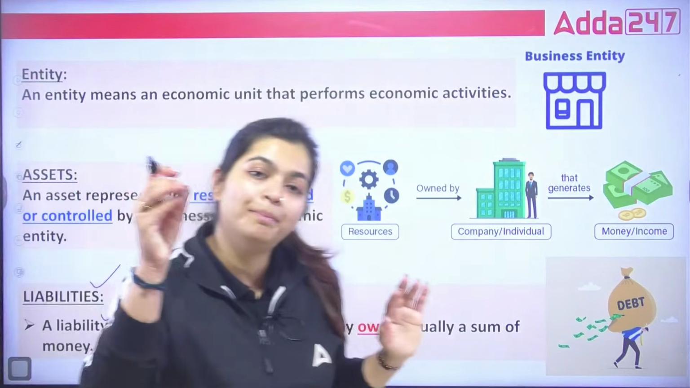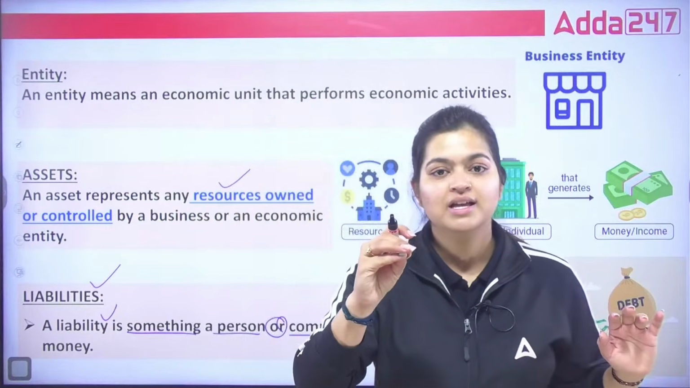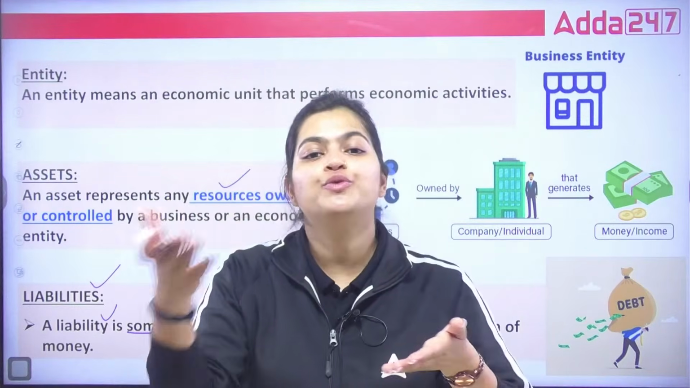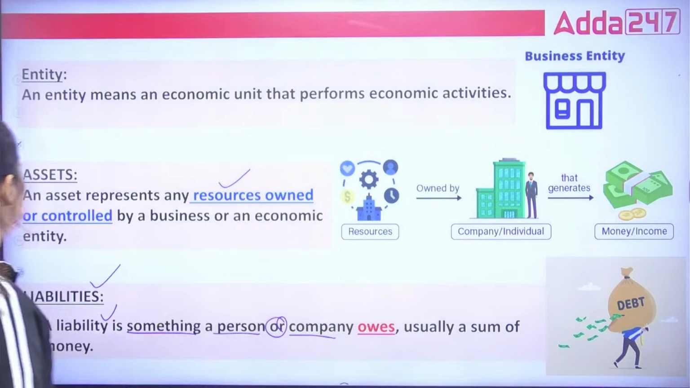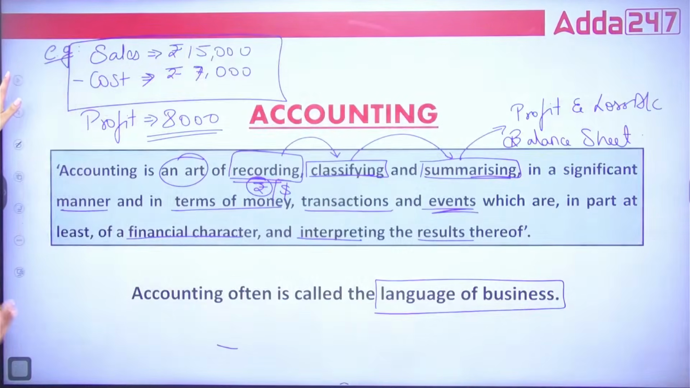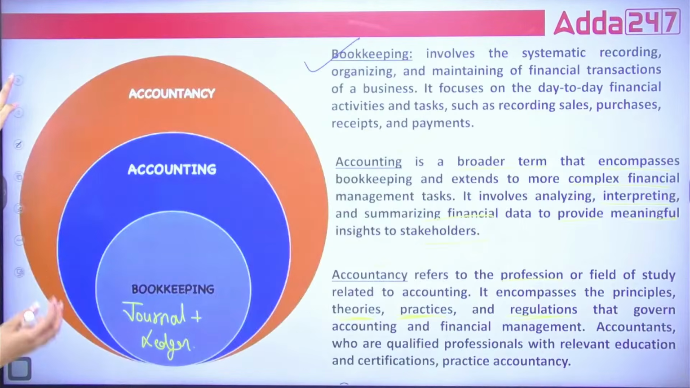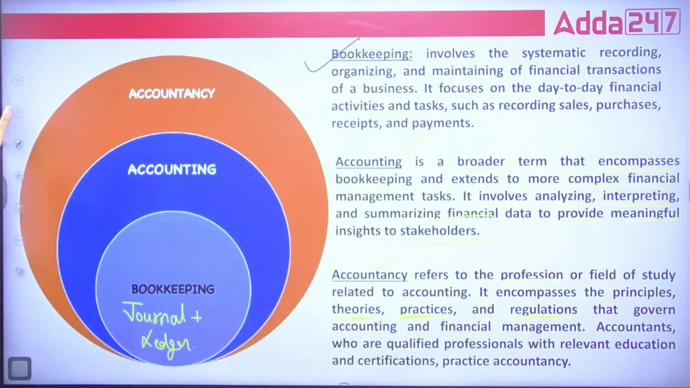Assets, which you purchase, which you own, which you have control over. Liabilities, which give you the obligation to repay it. That is your obligation. Correct? So, here I completed four important things: first, entity, assets, liabilities, then accounting. Under accounting, we have completed bookkeeping, accounting, and accountancy. I hope everything is clear till here.